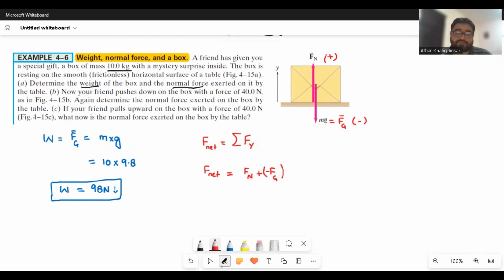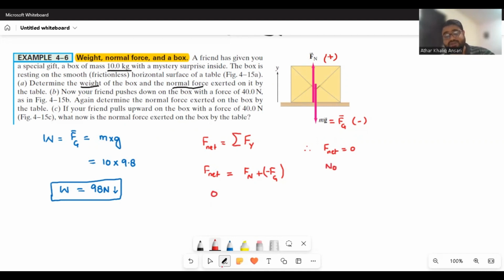But there is another thing. According to Newton's second law, when there is no acceleration in the object in any direction, the net force will be zero. You know, Newton's second law says F is equal to ma. So F is zero means ma is zero. So here I will substitute F net as zero because there is no acceleration. I need to mention this.